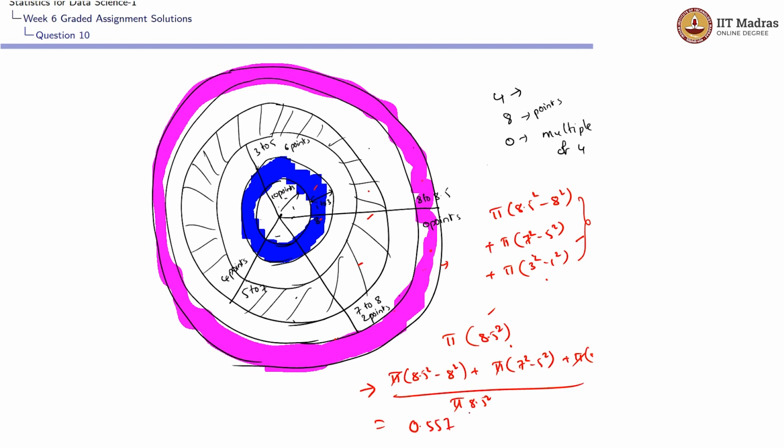If we solve it, the value would be approximately equal to 0.557. If you forgot to consider that 0 is a multiple of 4, and if you didn't include this area, the value would be approximately equal to 0.442. So either way, we are accepting this as correct. Thank you.